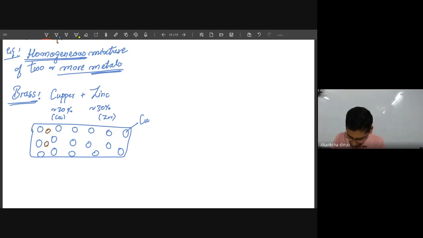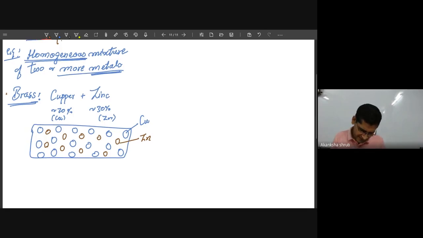You will observe that these copper and zinc atoms or particles are present in a uniform manner in the same piece, and their arrangement is uniform, and this itself is in the solid form. That is the thing you have to keep in mind. So this brass itself is acting like a metal. It is used for making utensils, idols, and so on.